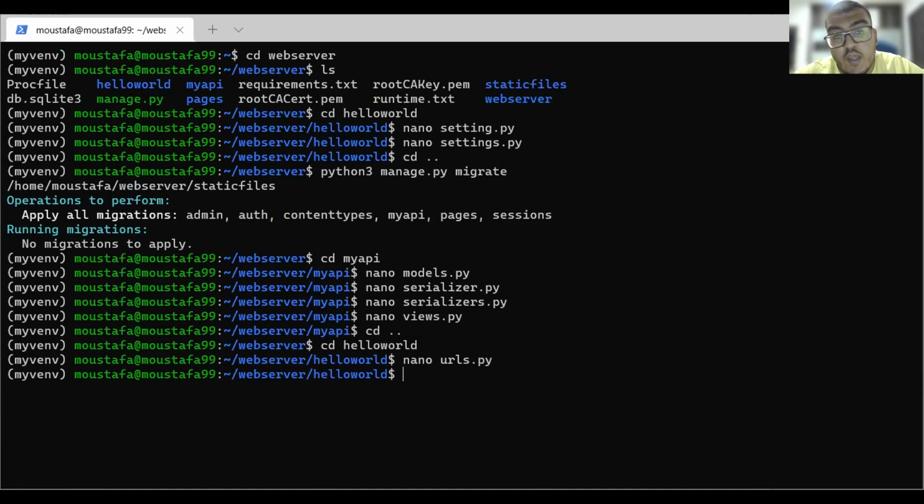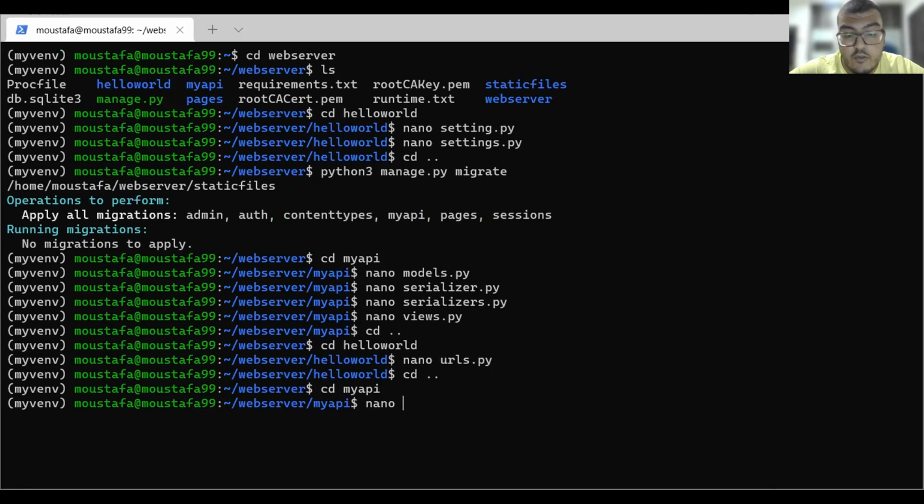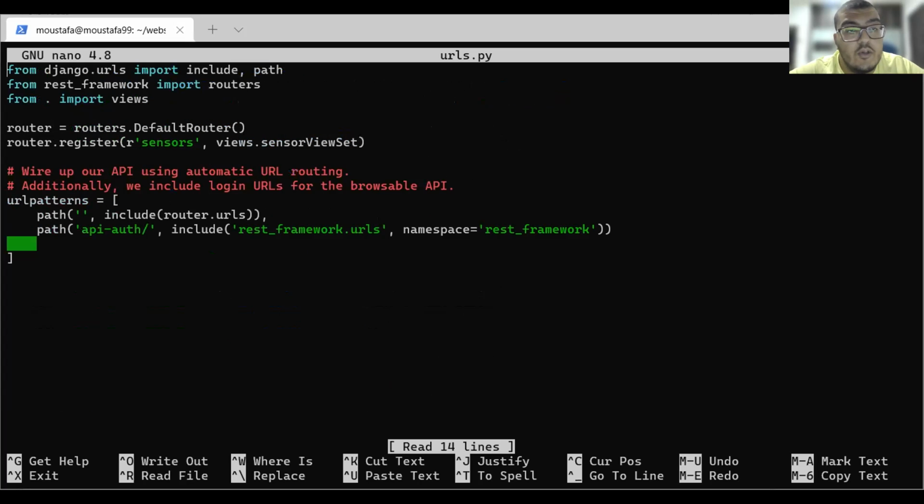But we also need to put it in our my API, so this needs to go both ways, so that my API can update the database whenever we have a new request. We'll go to cd my API, and we'll go to nano urls.py, and we will add our new path, which is empty. Also, we need to add our library function called routers.